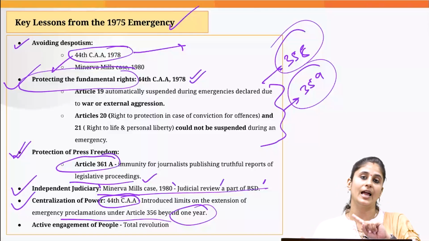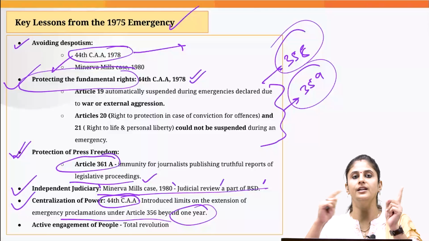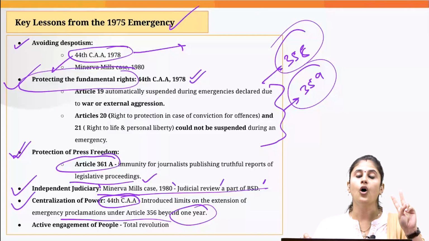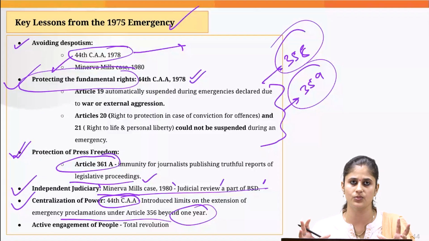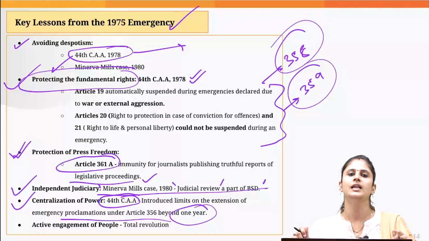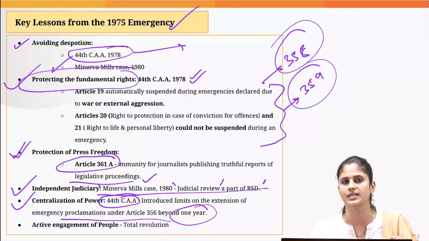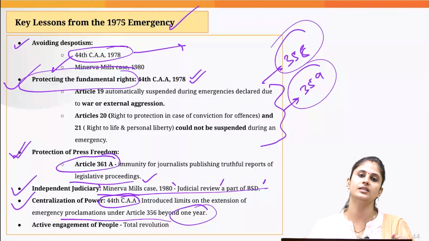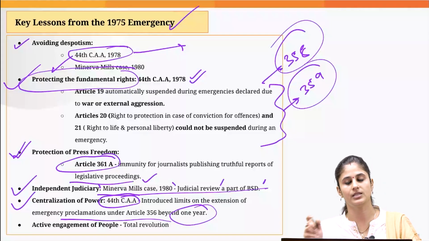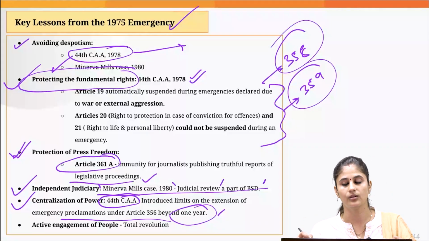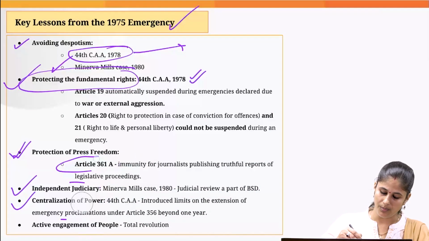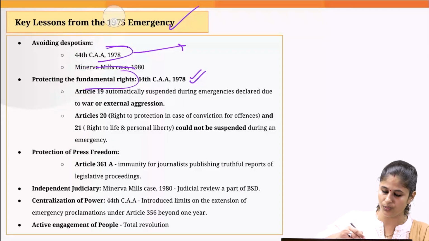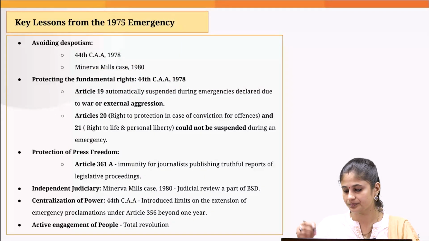One, if the national emergency is in operation in the entire country or in that particular state, or if the Election Commission of India clearly states that because of the law and order situation, it is very difficult to carry out the election for that particular state legislative assembly. If these grounds are satisfied, only then the President's rule could operate in that particular state beyond this time period of 1 year. So we understood the importance of decentralization of powers, and why it is needed to protect the federal setup.